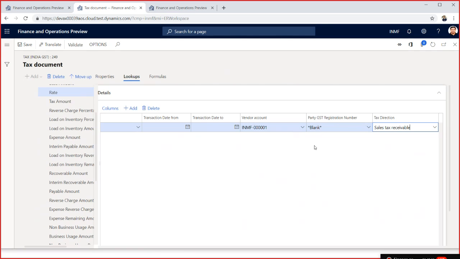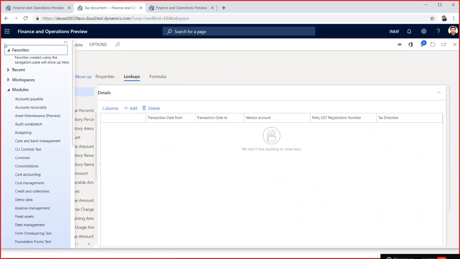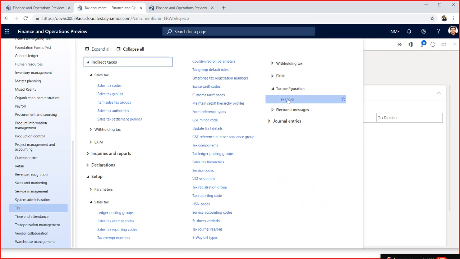I'm not doing it here, but if I go to my tax setups, there I can choose the vendor account. I can say the party registration is blank. So what I do, I go to the setup only and show you.